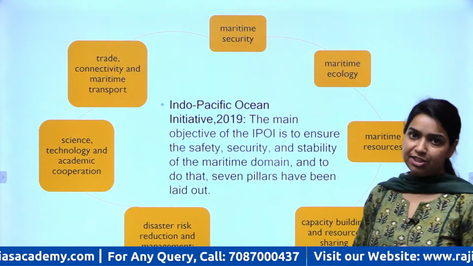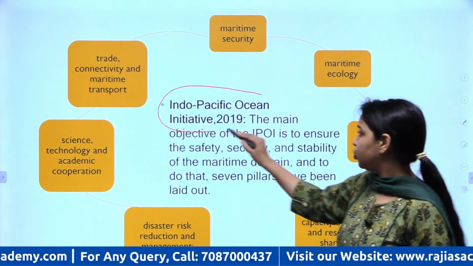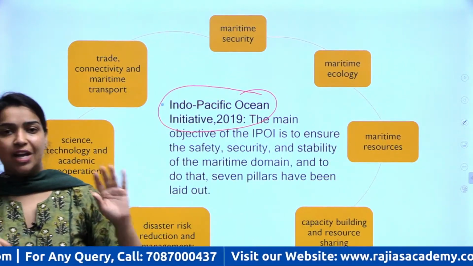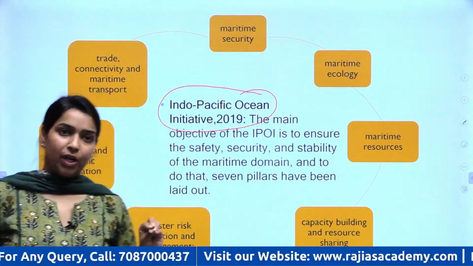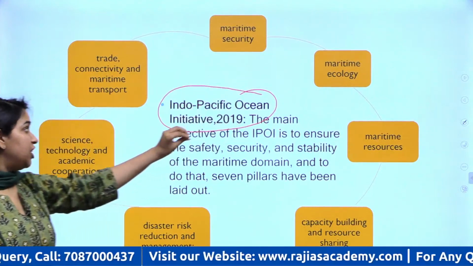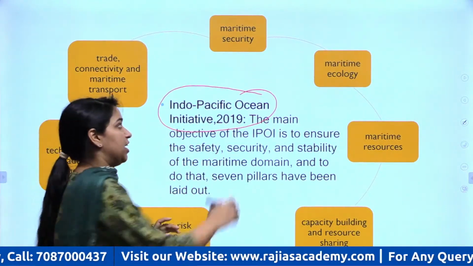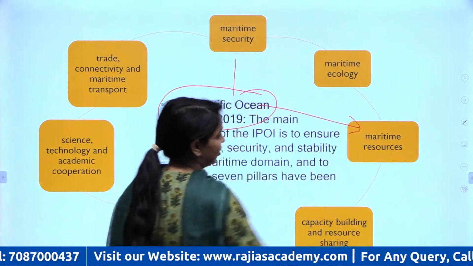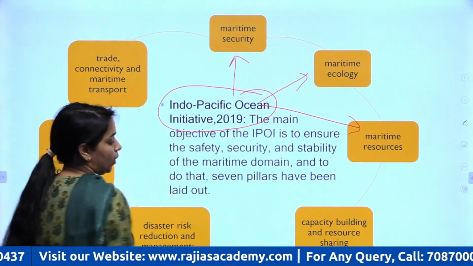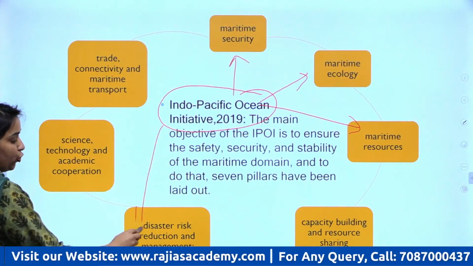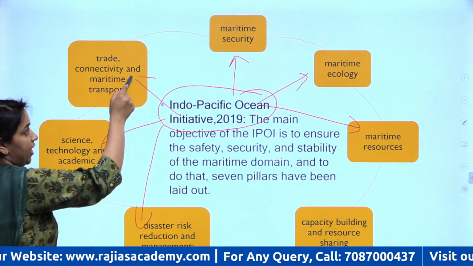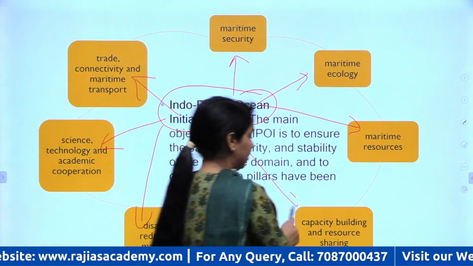The next initiative that India launched was Indo-Pacific Ocean Initiative. ठीक है, तो इसके अंडर इंडिया ने 7 pillars पे India has decided to focus on 7 pillars, okay, on which it will operate. That is ensuring maritime security, leveraging the maritime resources जितने भी हैं उनको extract करना, maritime ecology को preserve करना, so and then डिज़ास्टर्स के रिस्क को रिड्यूस करना, साइंस एंड टेक्नोलॉजी कोऑपरेशन पे फोकस करना और मैरीटाइम ट्रेड को बूस्ट करना एंड फाइनली कैपेसिटी बिल्डिंग.